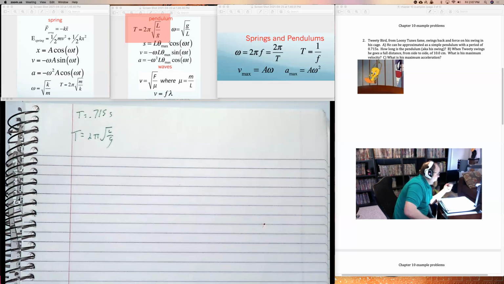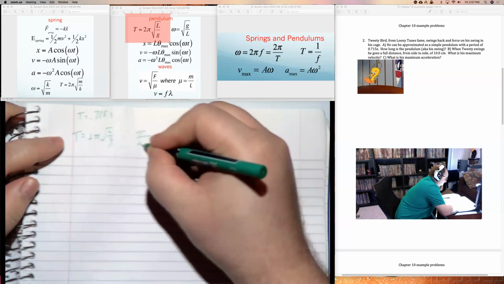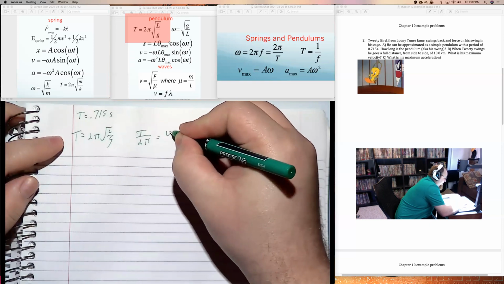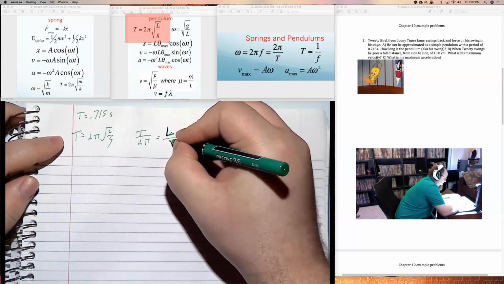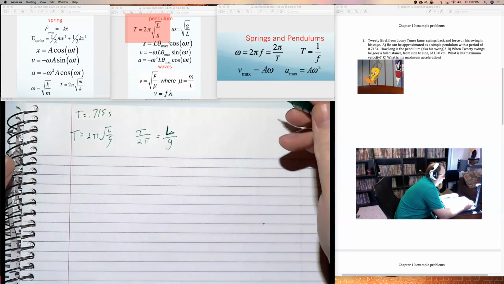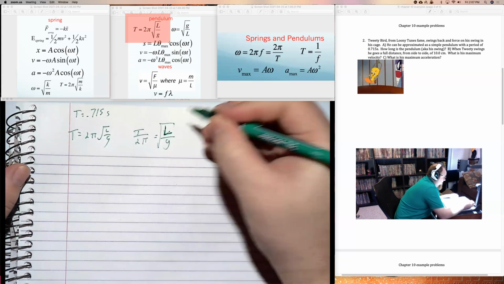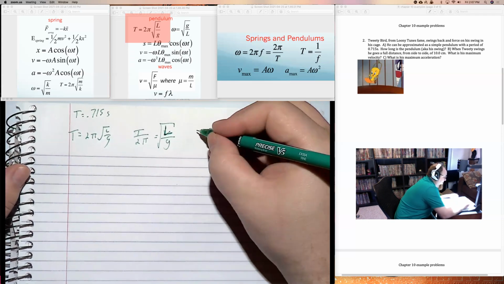Now L is in the square root, so I'm going to have to do the same basic idea as last time. Let's divide by 2 pi first. No real reason for the order I do it in. I can divide both sides by 2 pi, and then I can square both sides.